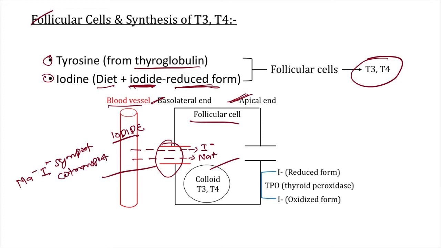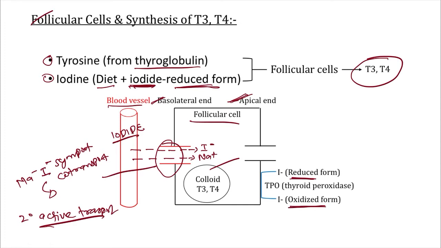So very important, sir, this type of transport is also known as secondary active transport, sir. Now see here, sir, this iodide is still in reduced form, and the form of iodine which can be used for the hormone synthesis is oxidized form, sir. So what to do, sir?